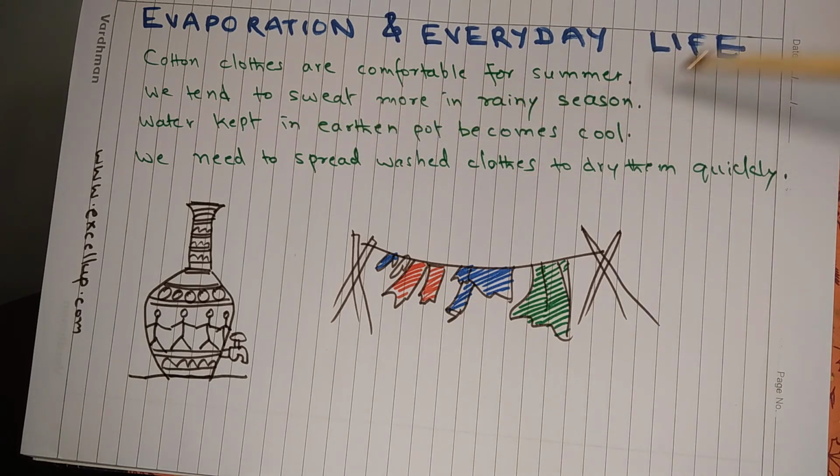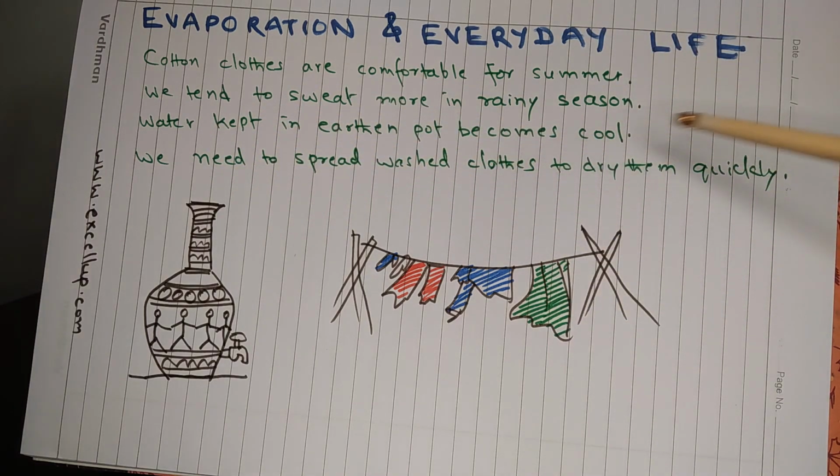Water kept in an earthen pot becomes cool. Once again, this happens because of evaporation. The earthen pot has minute pores, and evaporation continues to take place through these pores, and because of evaporation, the temperature of the surroundings goes down, which helps in cooling down the temperature of the water.